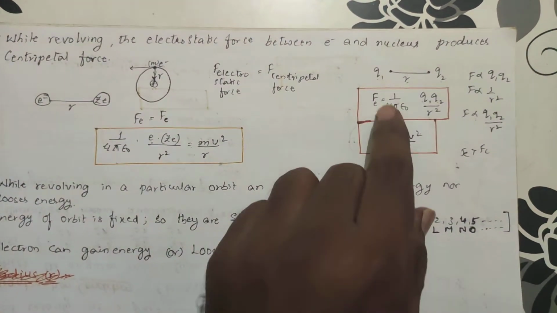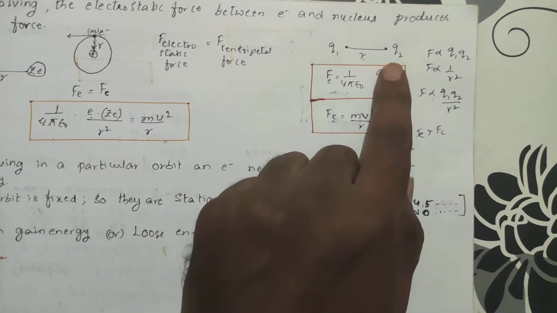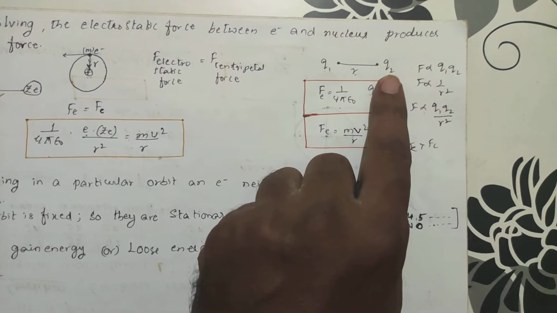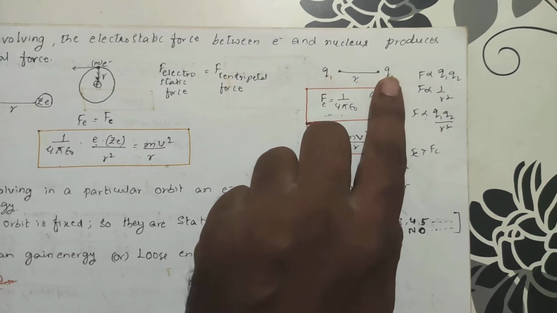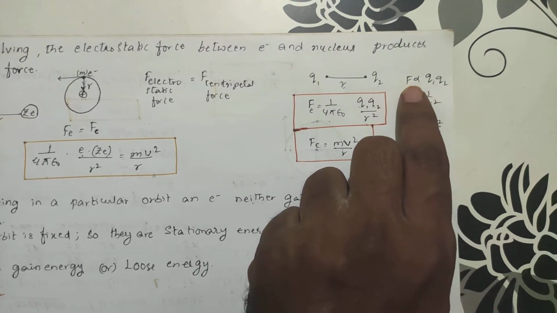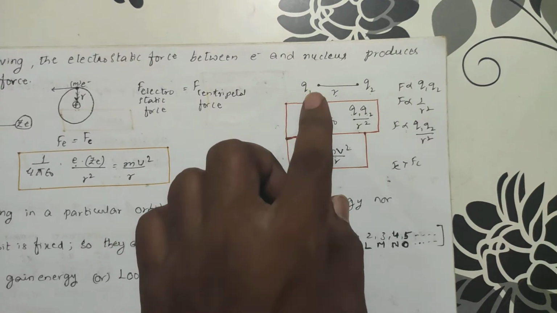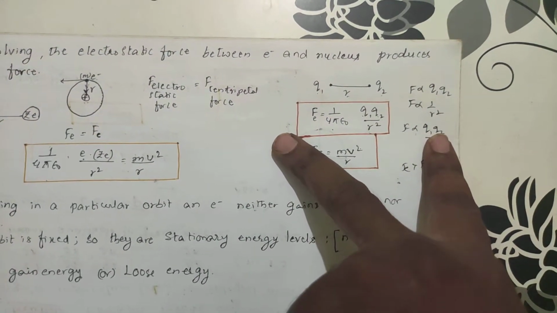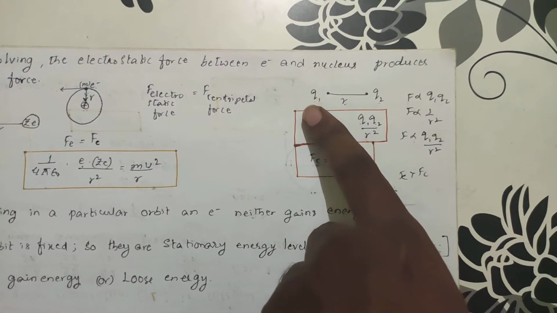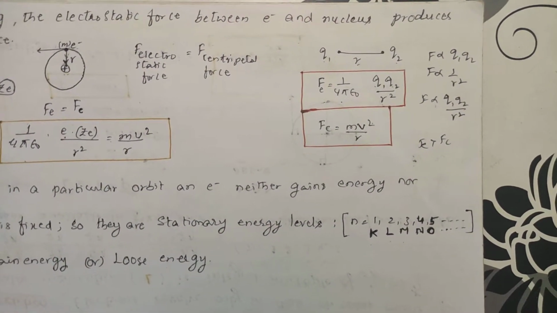Clear? See, with respect to physics, in second year you will learn this. Q1 is a charge and Q2 is also a charge. They may be negative and positive charges. This is the distance between them. The force of attraction or repulsion between the two charges is proportional to the product of the charges, Q1 into Q2. If you increase the distance between these two, the force of attraction or repulsion goes on decreasing. If you bring the charges very close, the force of attraction or repulsion increases.